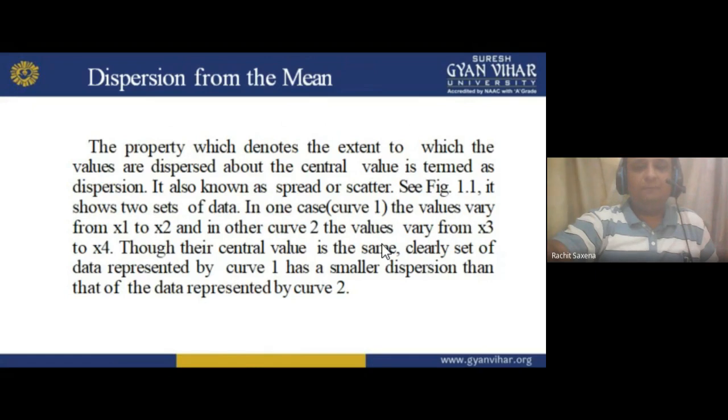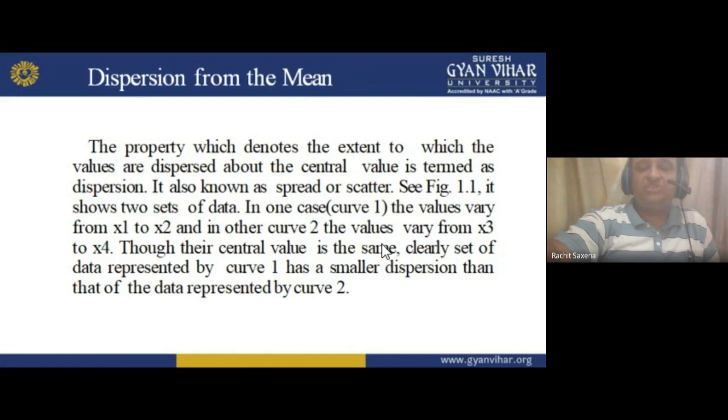Dispersion from the mean. Dispersion from the mean means some dispersed value from the mean. I am not getting the actual mean. For example, I got a mean of 1.8, but I am taking a graph between 1.6 to 1.9. So I am dispersing from 1.8 to 1.6 and 1.9.